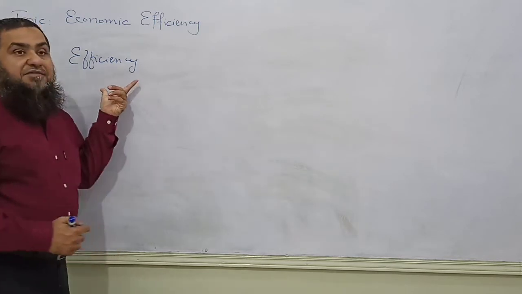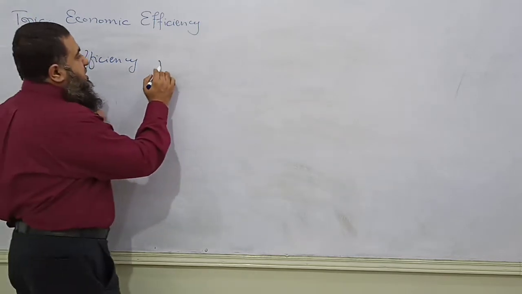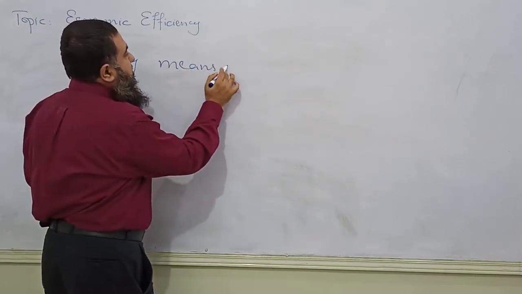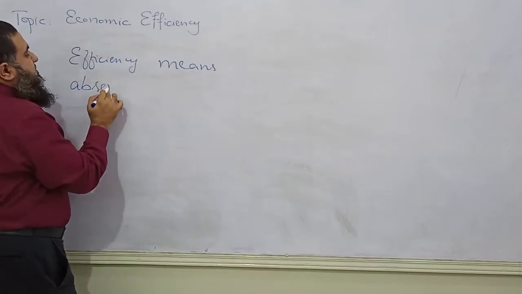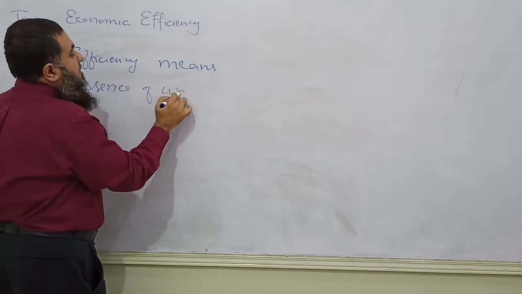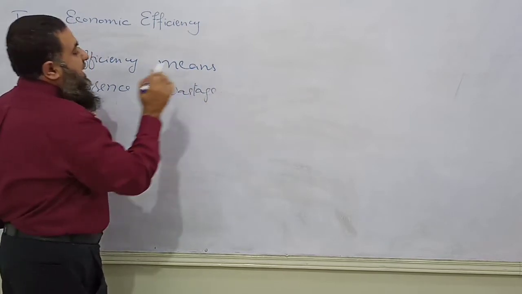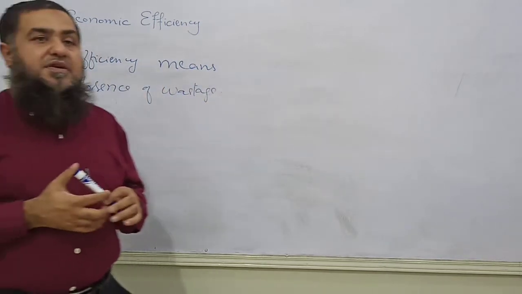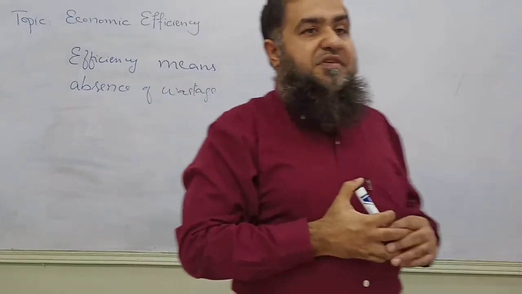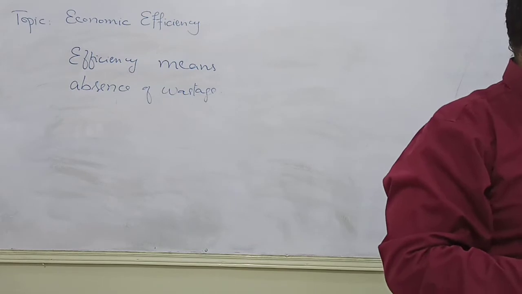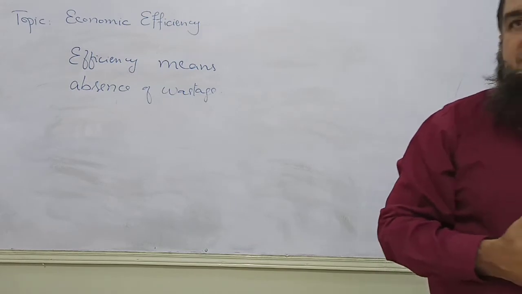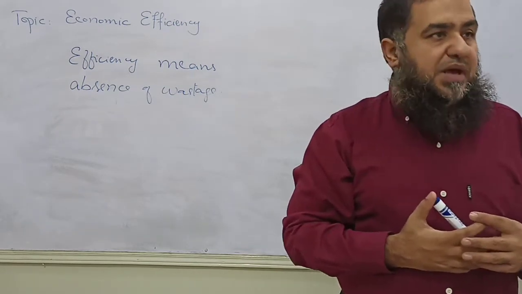So first of all, efficiency means the absence of wastage. In economics, we mean the absence of wastage of economic resources. What are the economic resources? Land, labor, capital. They are limited in supply.